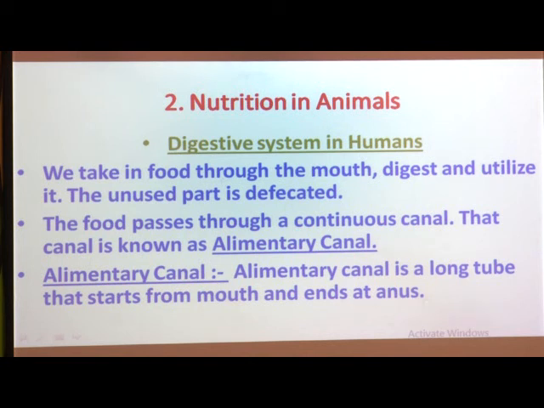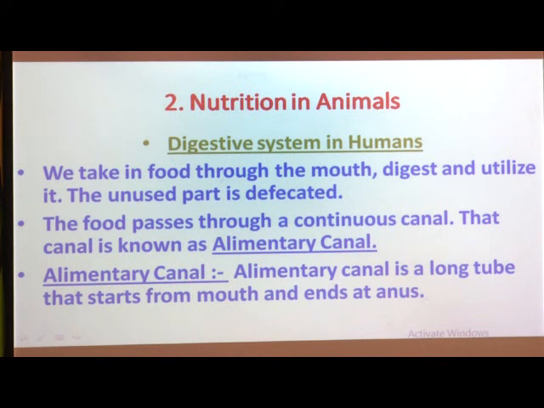So the second point is that the food passes through a continuous canal, a path through which the food passes. In scientific language, that canal is known as the alimentary canal.